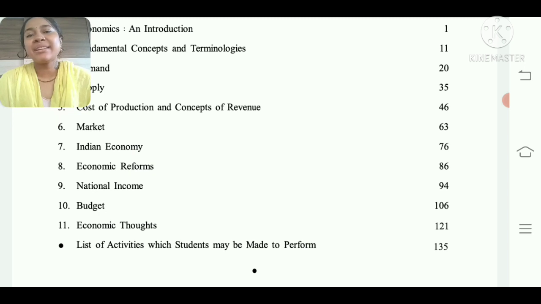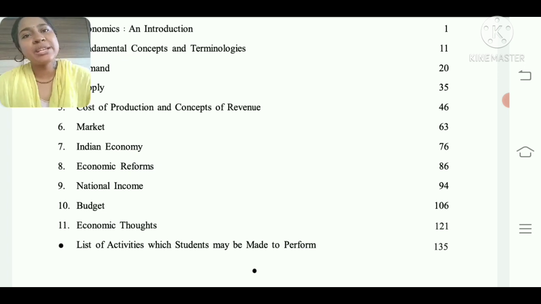Then it is chapter 7, Indian economy. In chapter number 7, we are going to see the ancient Indian economy, the middle age one, the time when the British ruled and when they left, and now presently what the Indian economy is, what updates have taken place in the Indian economy. Financial status is considered the important factor in chapter number 7.